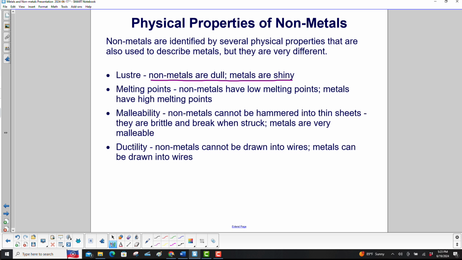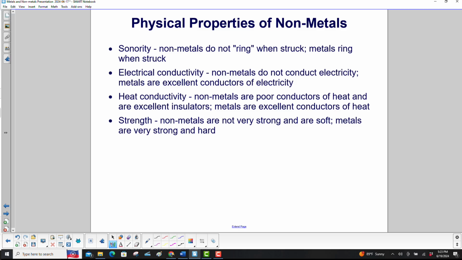Metals are very malleable. Ductility. Nonmetals cannot be drawn into wires. Metals can be drawn into wires. Continuing the physical properties. Sonority. Nonmetals do not ring when struck. Metals ring when struck. Electrical conductivity. Nonmetals do not conduct electricity. Metals are excellent conductors of electricity.